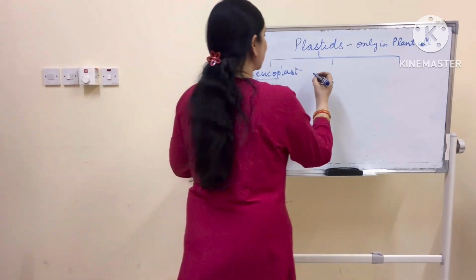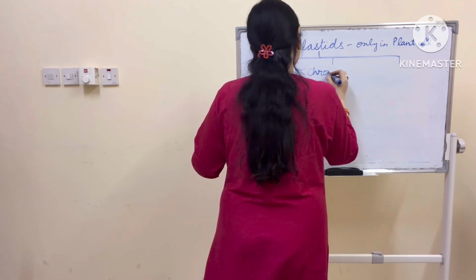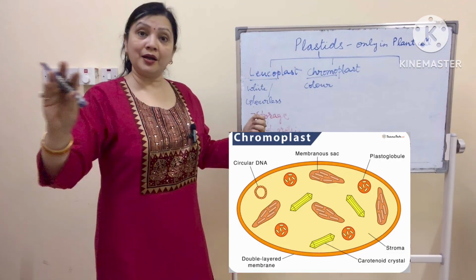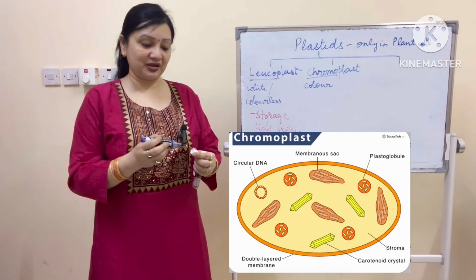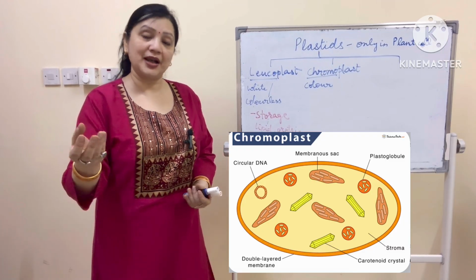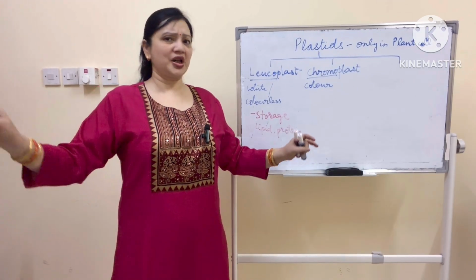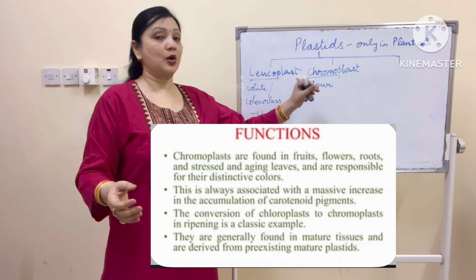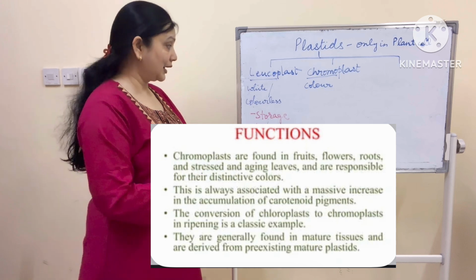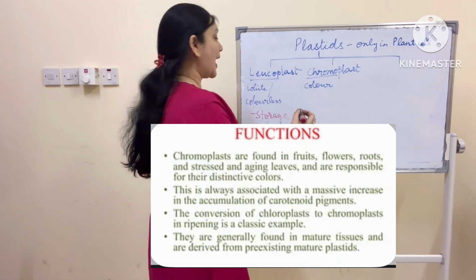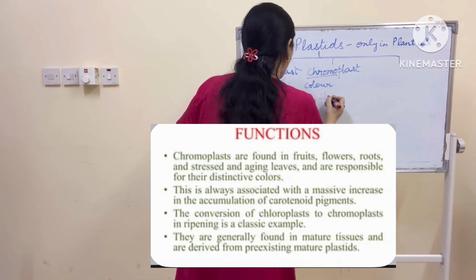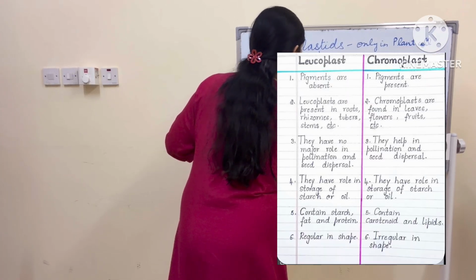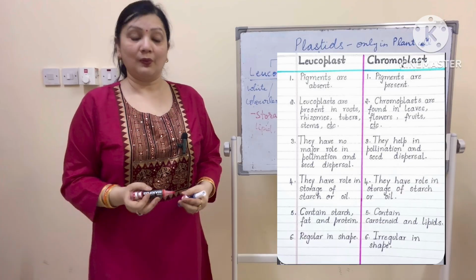The next plastid is chromoplast. Chromo means color. So the entire beautiful earth which is filled with the lovely colors red, yellow, orange, pink, all the shades of red in fact, in the flowers and in the fruits are because of this chromoplast. So they give color to flowers and fruits. All the beautiful lovely flowers which you see, they are colored because of these chromoplasts.